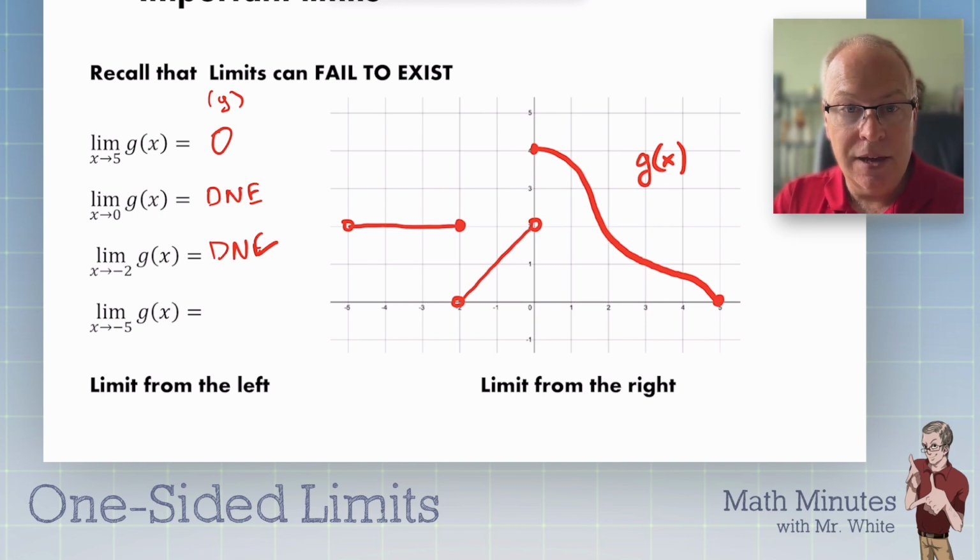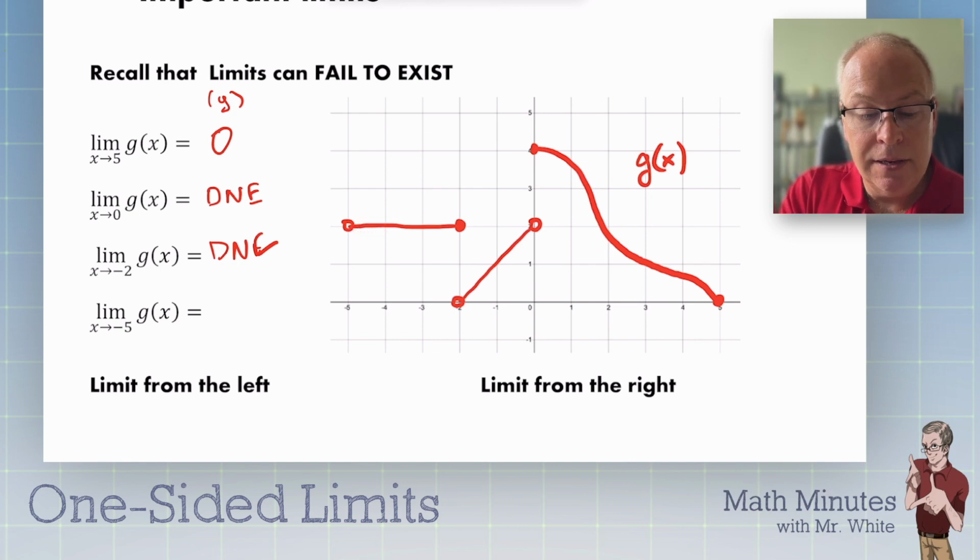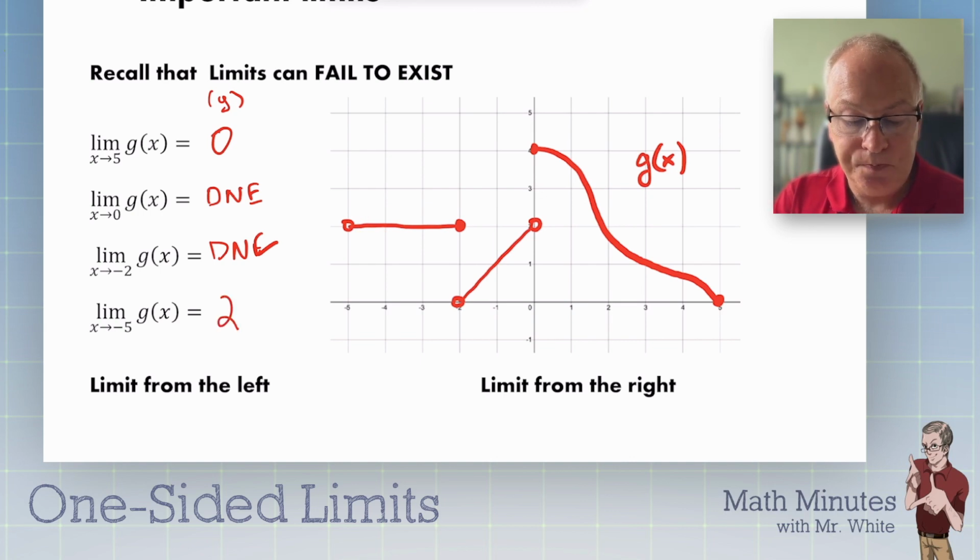What about as x approaches -5? Here's -5. As we approach -5, remember it doesn't matter that this is an open circle. It doesn't matter where you are when you arrive. Limits are all about what you are approaching, where you think you'll be. It sure looks like we're approaching 2 as we get there, and indeed we are at 2 once we get there. So this answer would be 2.